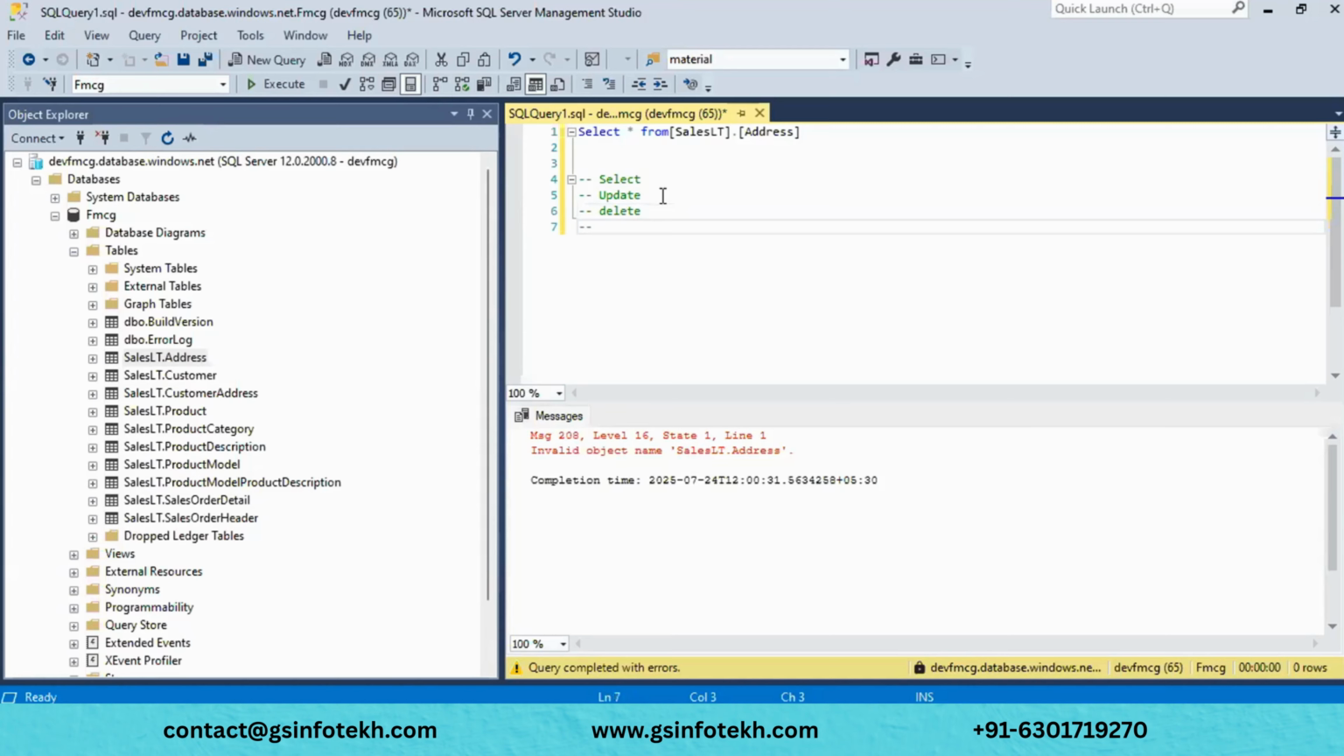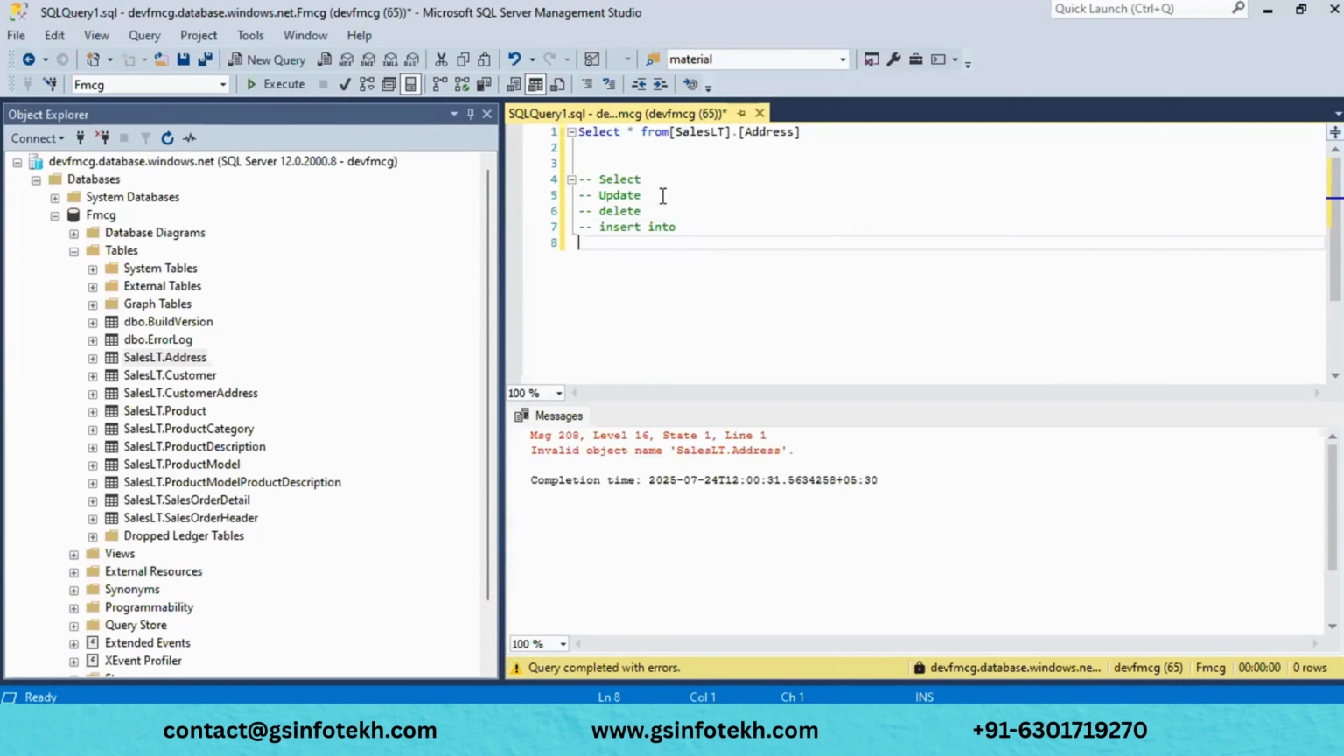And we have something like insert into. What is the use of this insert into? See, post creating a table, if you want to insert any data, any new record, with the help of this insert into statement we will insert data into our SQL database.